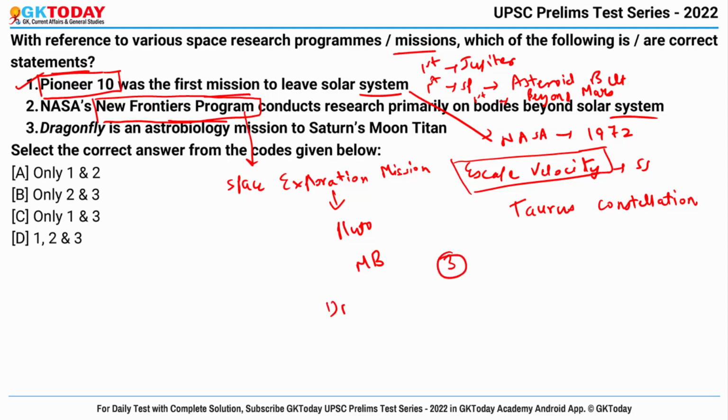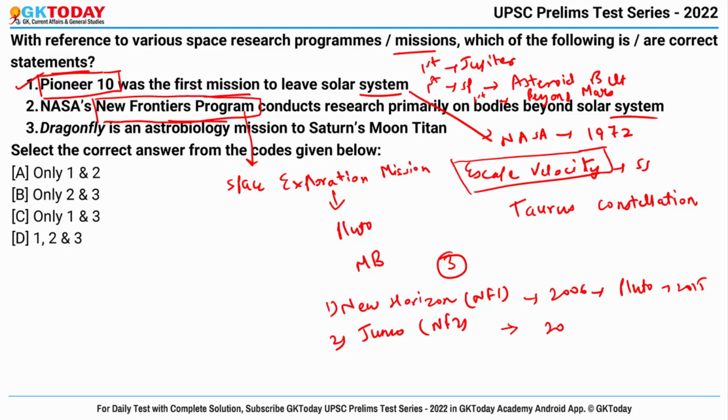First is New Horizons, or you can say New Frontiers 1. It was launched in the year 2006 and reached Pluto in the year 2015. Then second is Juno, which is New Frontiers 2, and it was launched in the year 2011 and entered the Jupiter orbit in the year 2016.